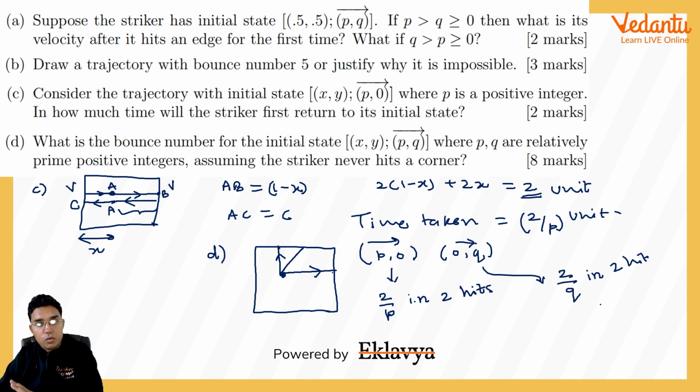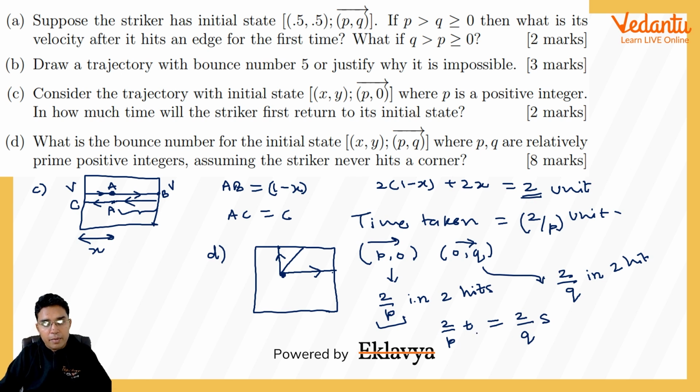Or at 2 upon q time, it will have the same y coordinate as in the beginning with the same y velocity but not the same x coordinate or x velocity. If we want the x coordinate, y coordinate, x velocity and y velocity to all be the same at the same point of time, we have to make sure that after t rounds, and after, let us say, s rounds, they both become the same time.